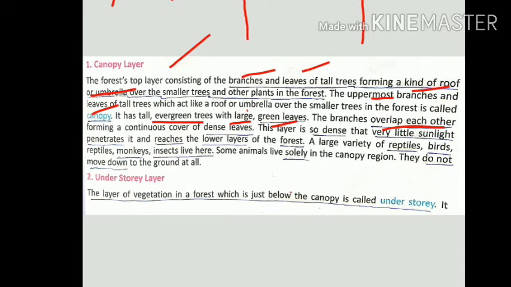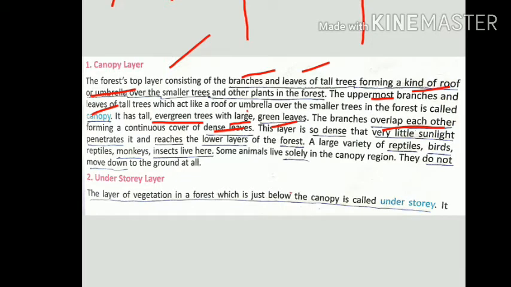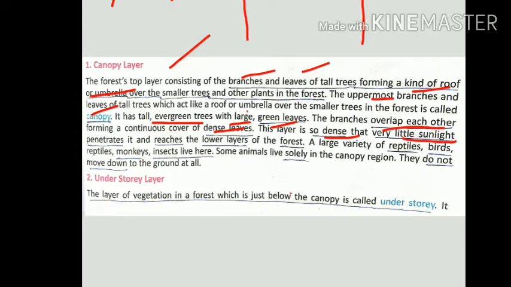Overlap means they meet each other with dense leaves. Dense leaf means a very large number of leaves, and so due to this density, very little sunlight penetrates or reaches the lower level. Very little sunlight.